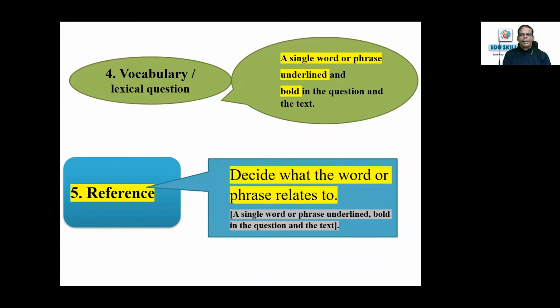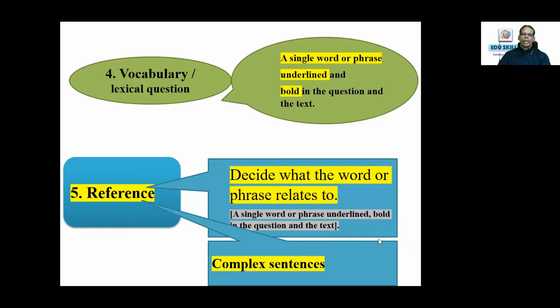And actually our task here, they will be testing your vocabulary, the lexical range competency you have, your ability or skill to understand things in context, the contextual meaning. Though you don't know the typical word meaning, you'll be able to identify the meaning from the context. This also means complex sentences. A reference question tests whether you are able to understand complex sentences.